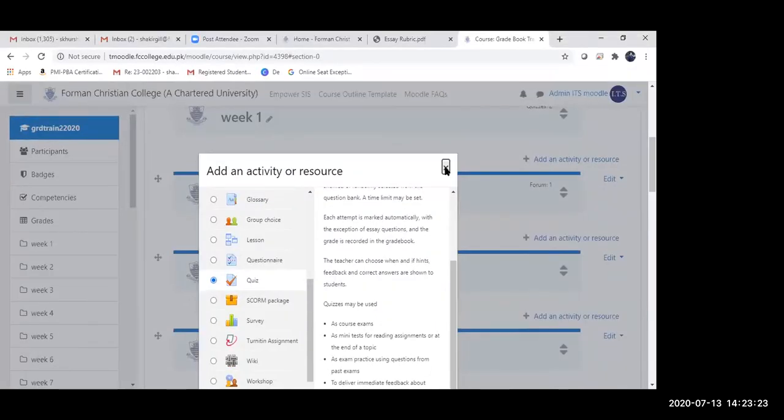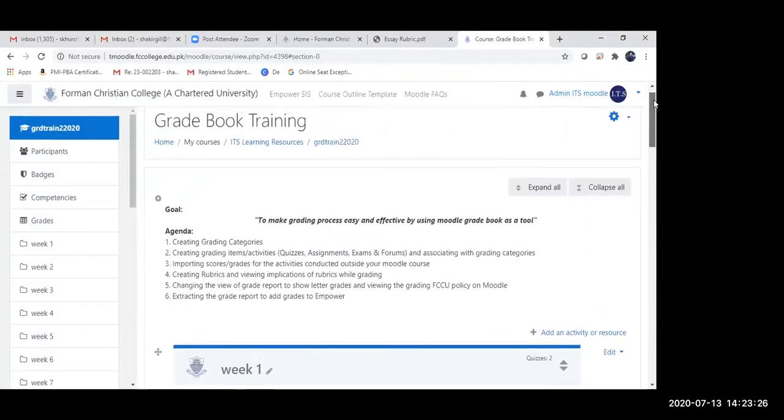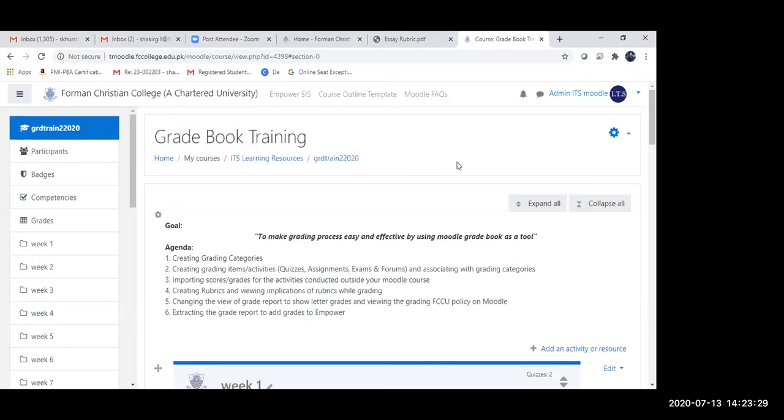But one of the important things that I received as feedback for this session before we began was: what if we grade an item outside Moodle, and then we have to import that grade into Moodle? So let us hypothetically think that you have conducted the exam outside Moodle, and now you want to import the grades. We are going to take this hypothetical example and show you how to import your grades into the gradebook if you have conducted an activity outside Moodle. So simply go to the grades.